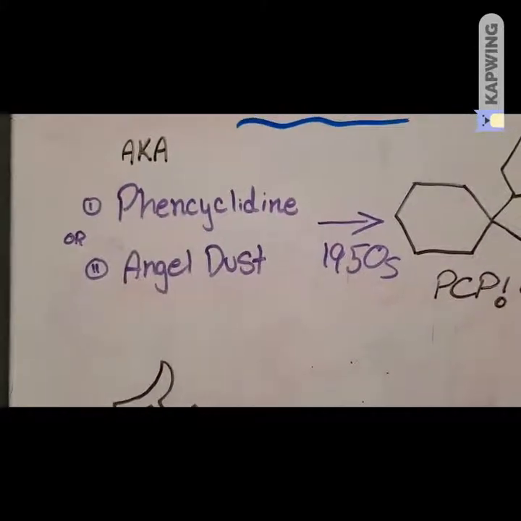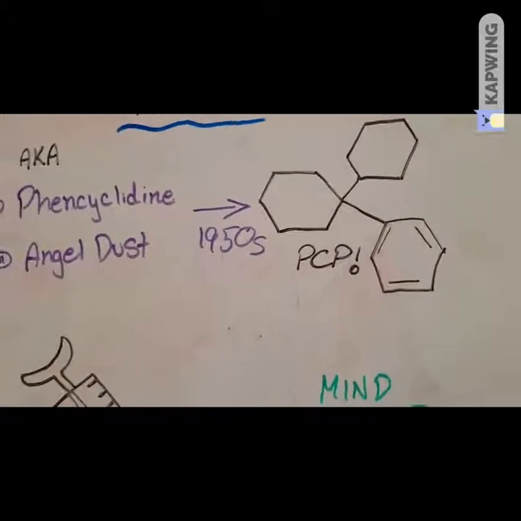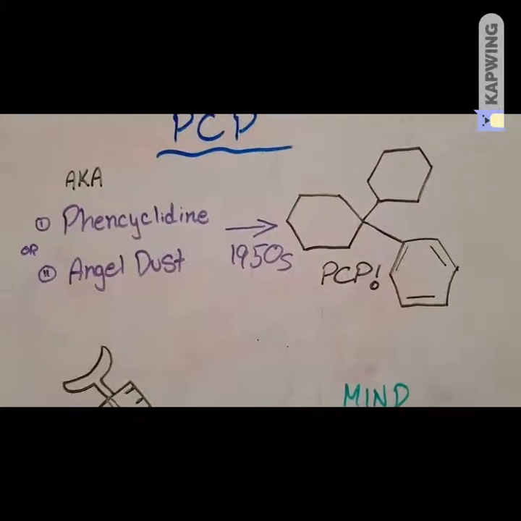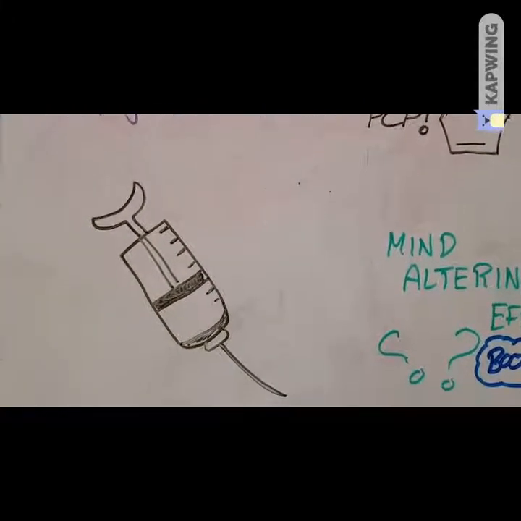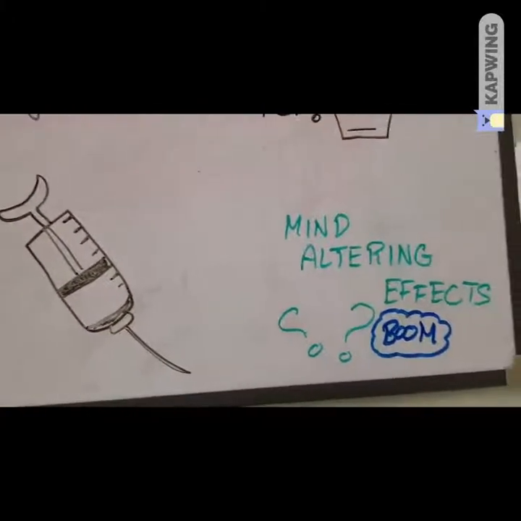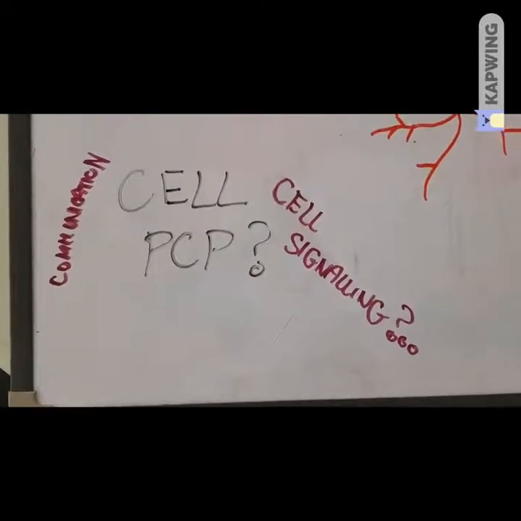PCP, also known as phencyclidine aka angel dust, was first tested in the 1950s as a potential anesthetic agent. However, early studies revealed the drug to be an unusual kind of anesthetic that induced mind-altering effects. So how does the cell signal PCP?